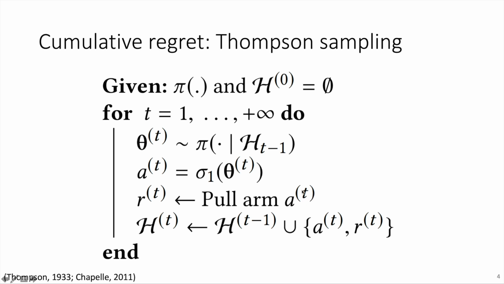This arm we will pull, and we observe a reward, and this reward together with the arm that we pulled, we add to the history that results in a new history. So simply we sample from the posterior, we take the top ranked arm, we pull it, and we add this information that we received to our history. This is Thompson sampling, vanilla Thompson sampling, and it's used to solve the cumulative regret problem.